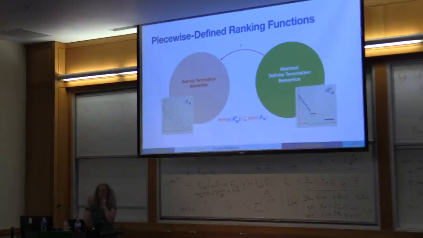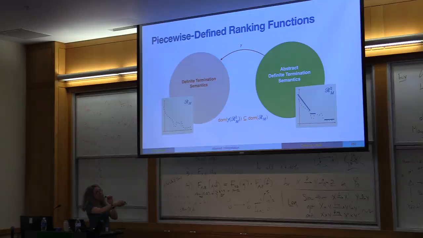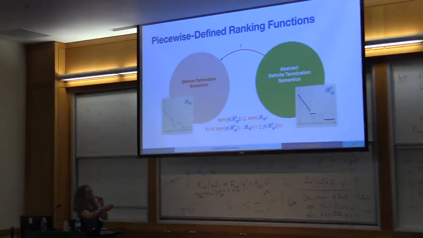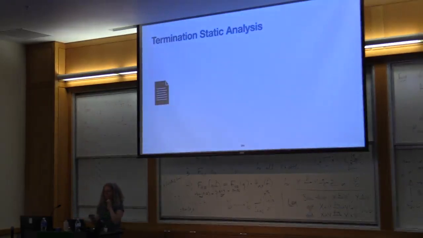But whenever we say that the program terminates, the program will terminate. So we will under-approximate the domain of the concrete ranking function, and we will over-approximate the value of the concrete ranking function. Essentially we will overestimate the number of steps that it will take to terminate in the worst case, compared to the concrete semantics. And roughly the way the analysis will work